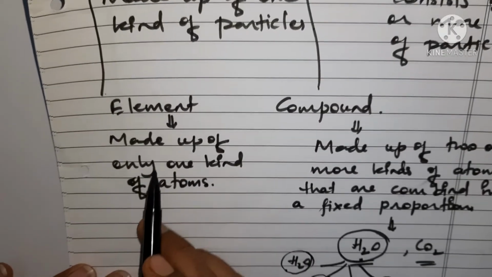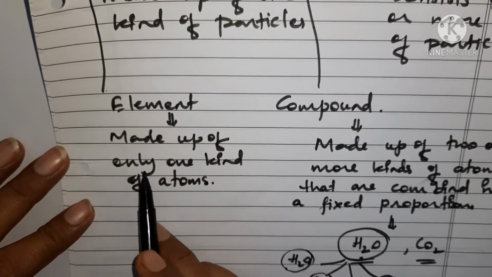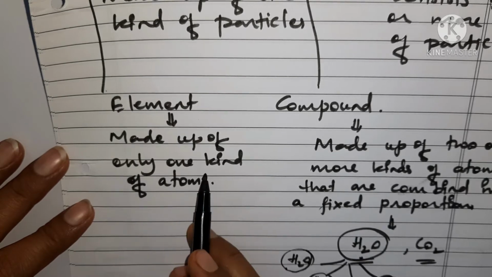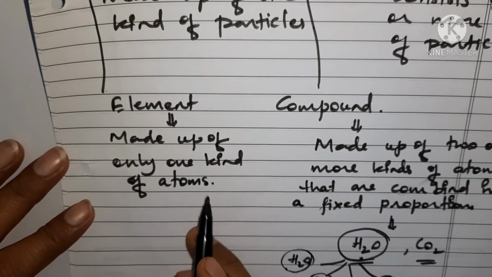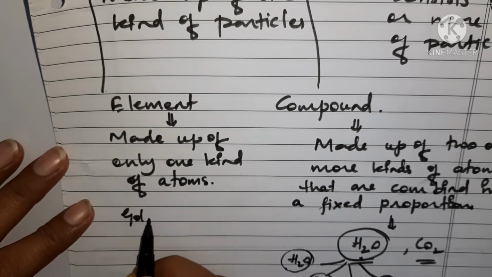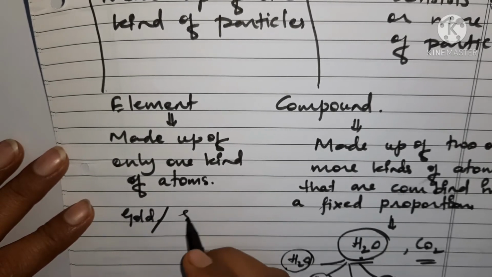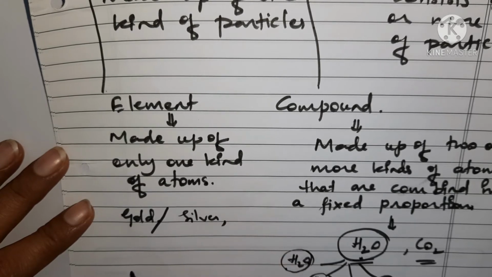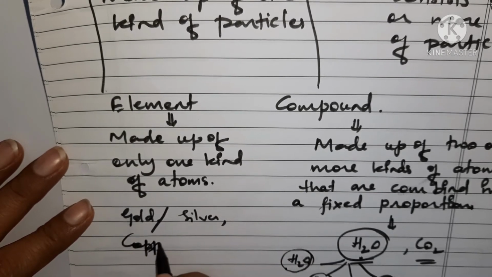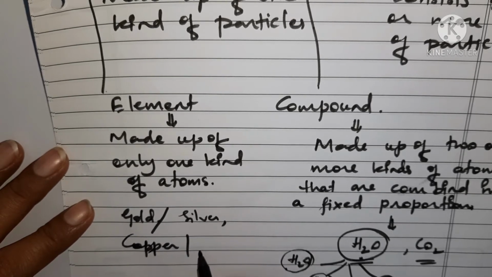And in the case of elements, what is there? Elements are the substances which are made up of only one kind of atoms. For example, gold. When you take gold, it is made up of only one kind of atom. Similarly silver, copper, iron, aluminium.